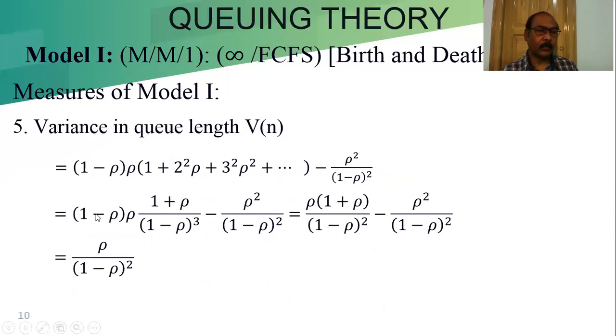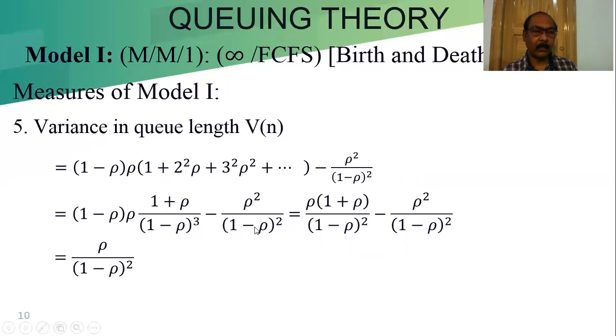This part is the fixed (1 minus rho) into rho, and we will get 1 plus rho by (1 minus rho) cube, the sum of this series, where rho is less than 1. This part is rho square by (1 minus rho) square.